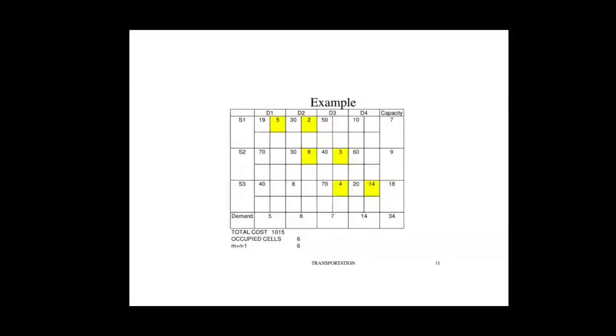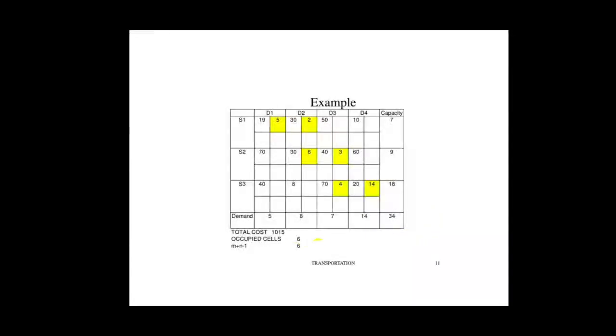The same example we have taken here. The supply column is there and D is the first row. Here the total capacity, 7 plus 9 plus 18, is 34.